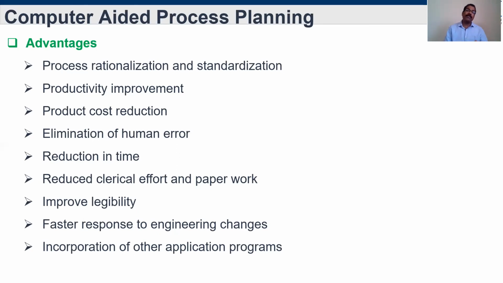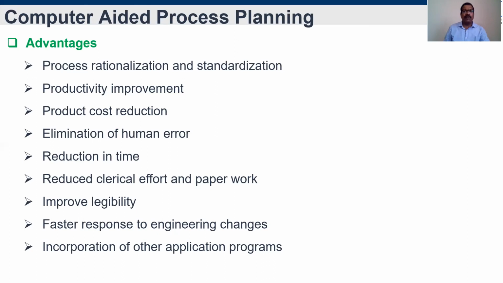Then reduction in time. Huge time is needed for doing a process plan manually, but with a computer process plan, time is reduced, because all the information will be stored in the computer. For example, how many machines are available, what the machines are, the number of tools available in the industry, the condition of the tools, fixtures and gauges available.